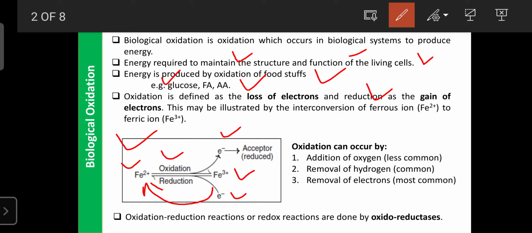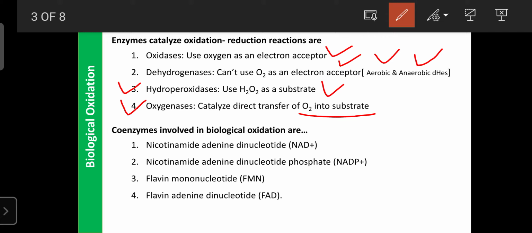Among them, the dehydrogenase enzymes are active in the presence of certain coenzymes. Only with the help of coenzymes are they involved in the production of energy, the oxidation reduction of the biomolecule for the purpose of producing energy. Some common coenzymes involved in biological oxidation reactions include NAD plus. This coenzyme is involved in the biological oxidation of biomolecules.